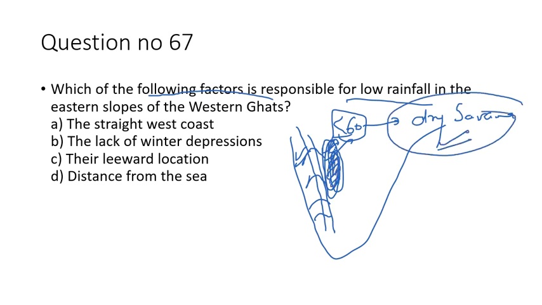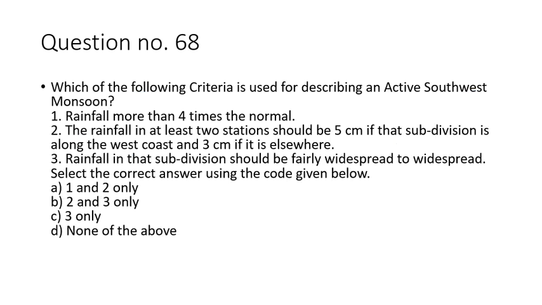Okay, dry savanna. Now, why is there less rainfall in this region? The main reason is the leeward location, because as the rain-bearing clouds enter the Indian Peninsula, they shed their moisture on the windward side of the Western Ghats. On the leeward side there is no moisture, hence there is low rainfall. So the main reason is their leeward location. Right. This is question number 67.